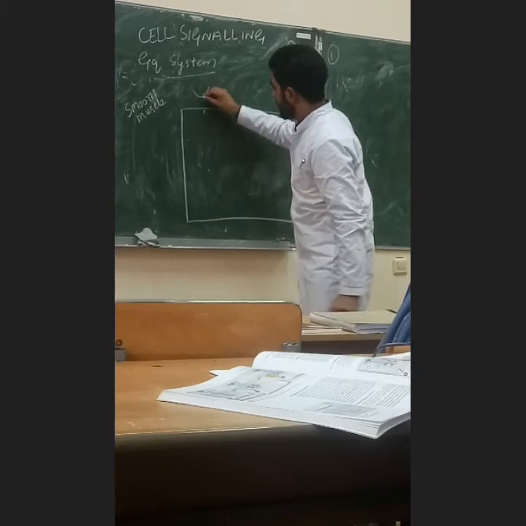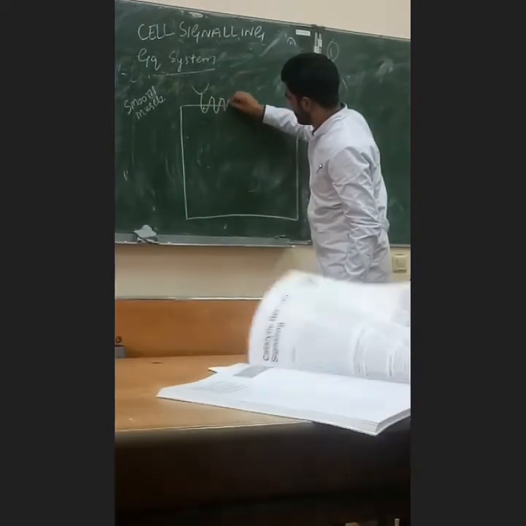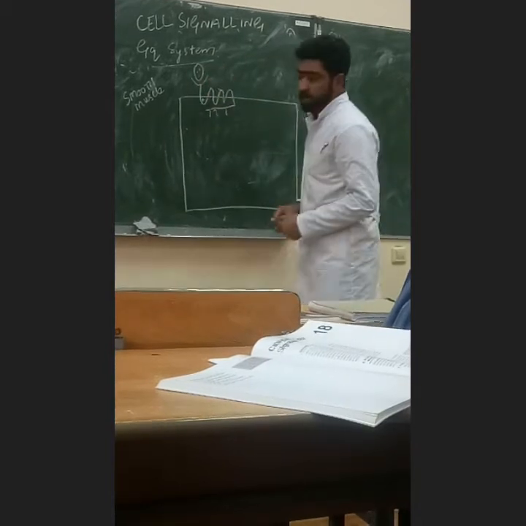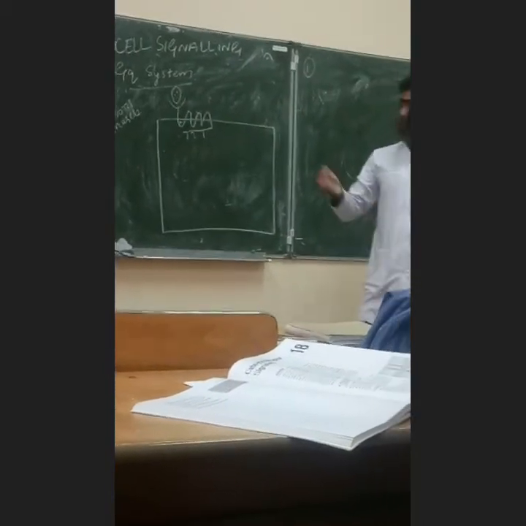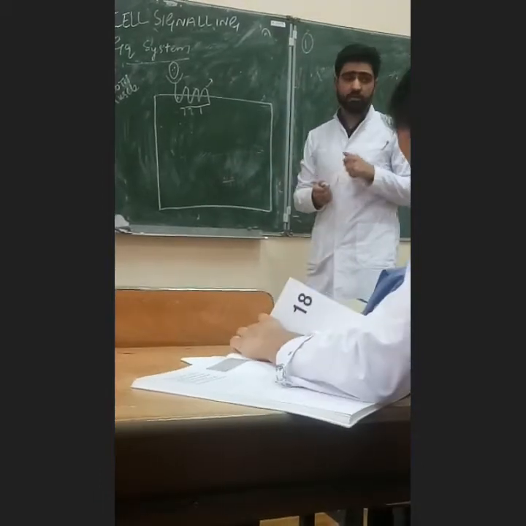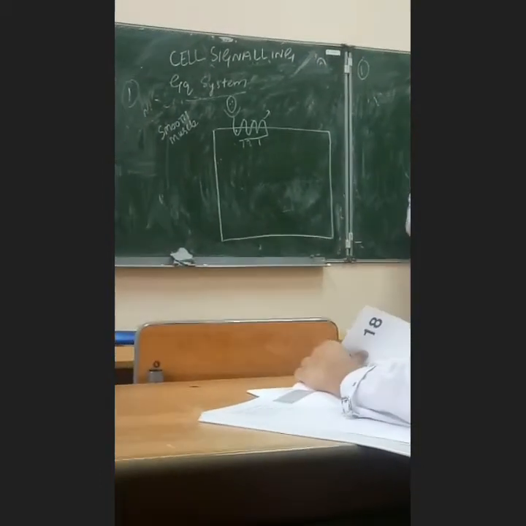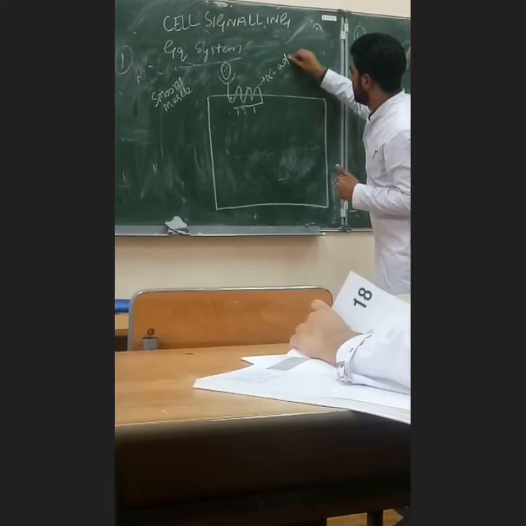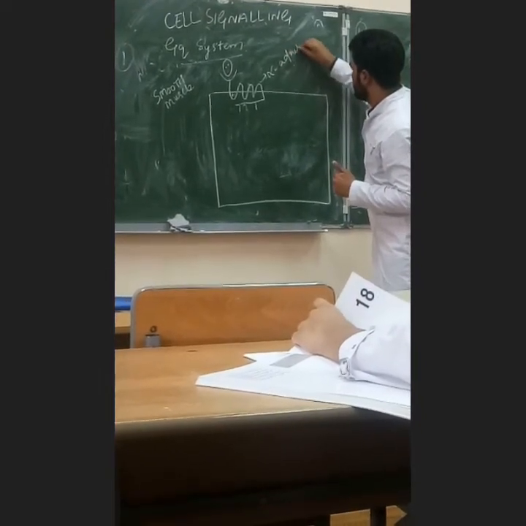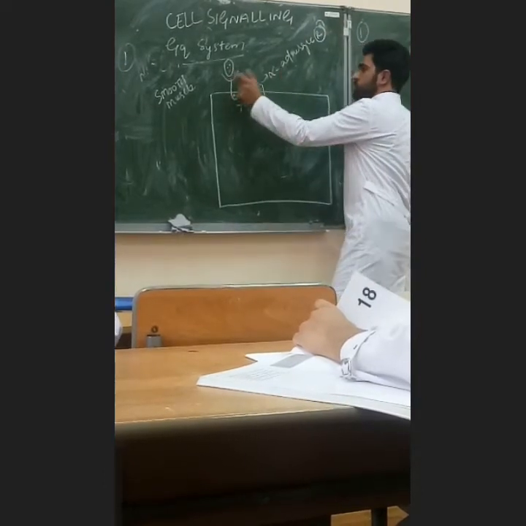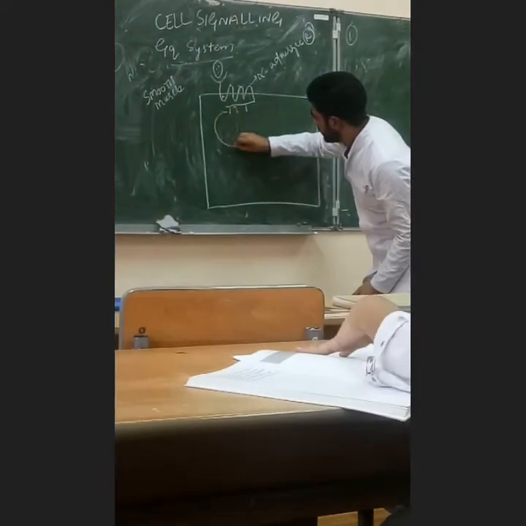In smooth muscle cells, when this ligand epinephrine binds with the receptor, here we have first the beta 1 adrenergic receptor, but here we have the alpha adrenergic receptor. When this ligand binds to this receptor, its G protein gets the signal.